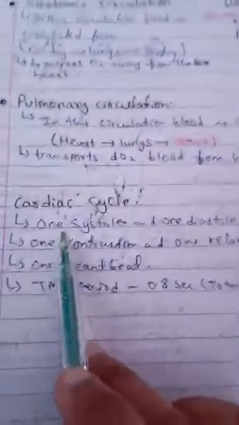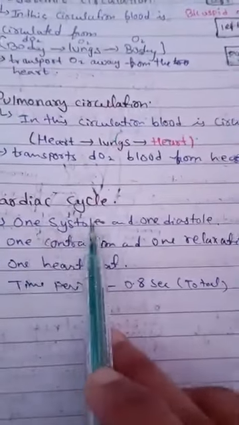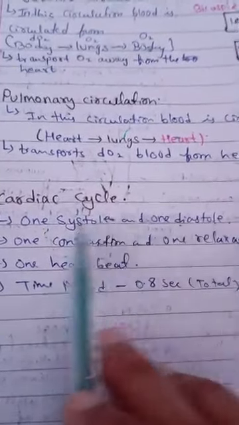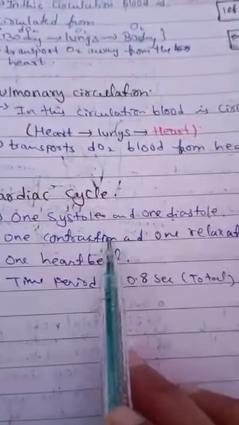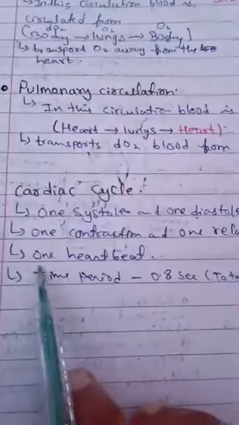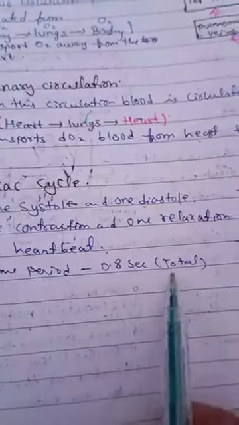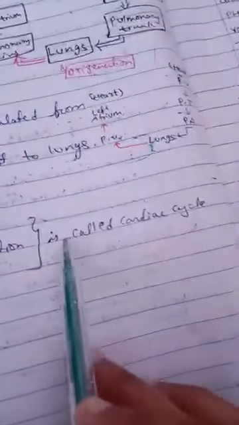Cardiac cycle. What is the cardiac cycle? One systolic and one diastolic pumping action of the heart, one contraction and one relaxation, makes one heartbeat. The time period is 0.8 seconds in total. This is called the cardiac cycle.